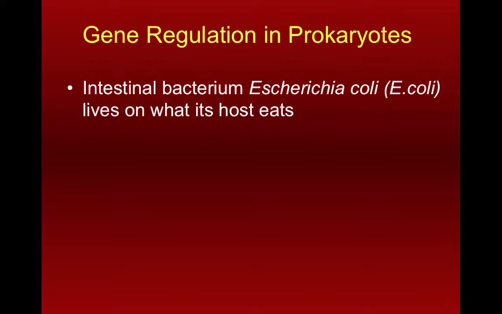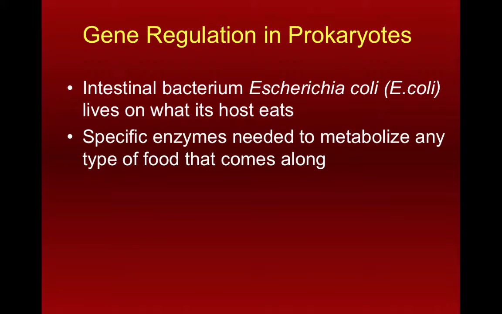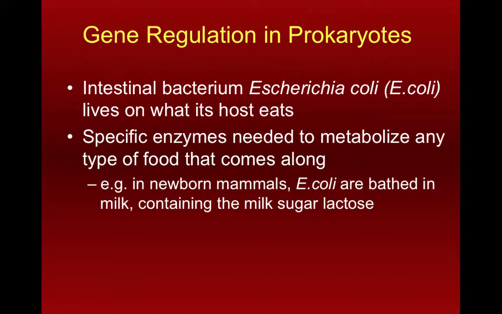When we look at something like E. coli, so E. coli is Escherichia coli, it's a common intestinal bacterium of mammals. E. coli bacteria, since they live in the intestines of mammals, are kind of at the mercy of whatever their host eats. And so whatever their host eats is, of course, what they're going to eat. They have to be able to metabolize just about any type of food that might happen to come along. And so if they're living inside of a newborn mammal, for example, the primary food of those newborn mammals is going to be milk, and the main carbohydrate in that milk is going to be lactose.